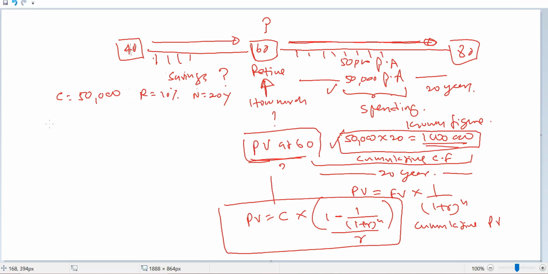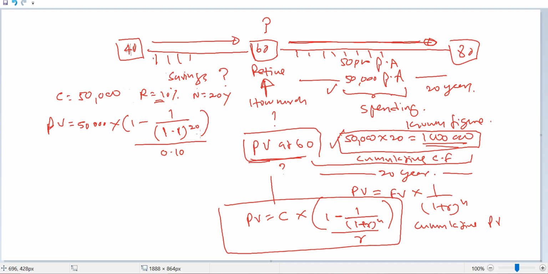So the present value is equal to C times 1 minus 1 over (1 plus r), where r means 10%, so simply we can say 1.1 to the power 20, n is 20, divided by r, which is 0.10, which is 10%.